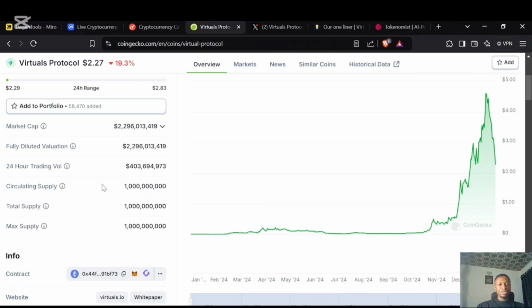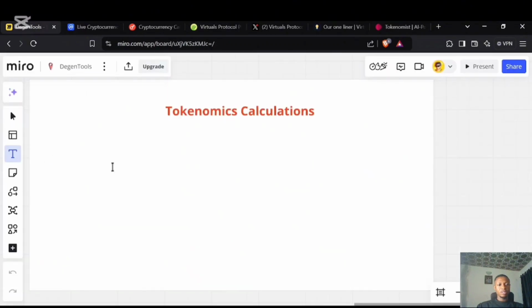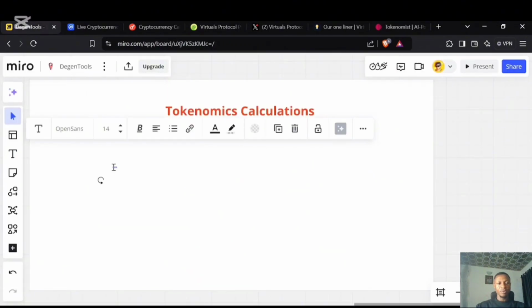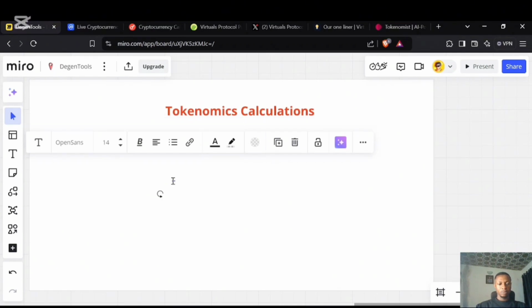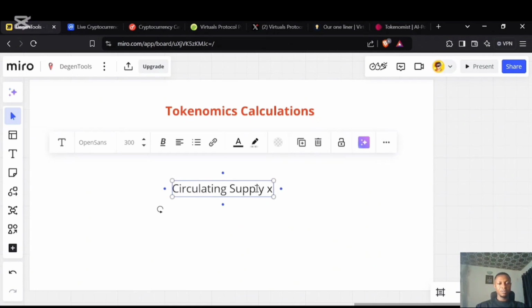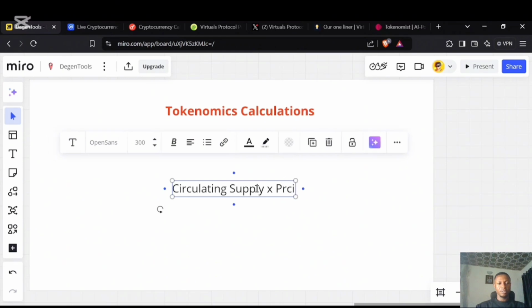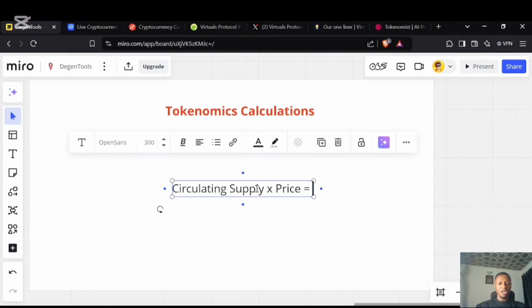So let's do some calculations with circulating supply. With the market cap, we have the equation: the formula is circulating supply times price will give us our market cap.